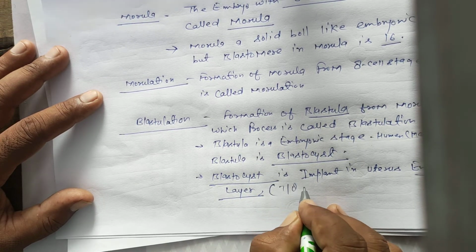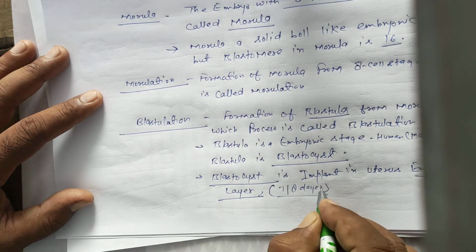This happens 7 to 8 days after fertilization.